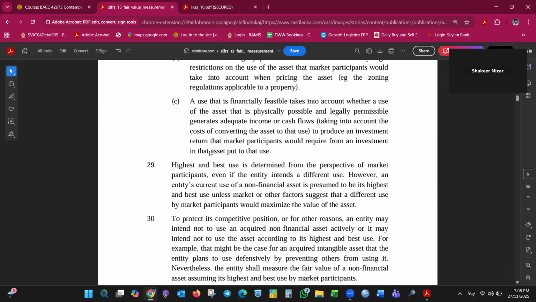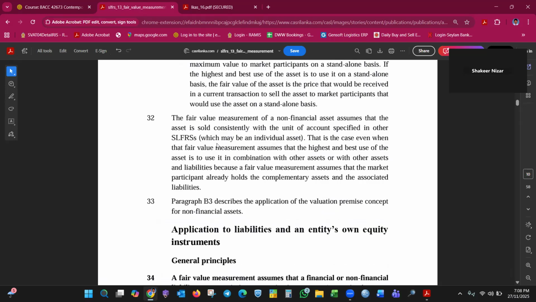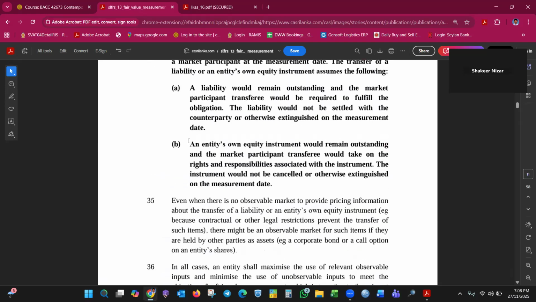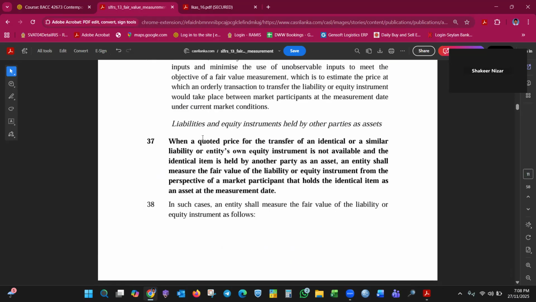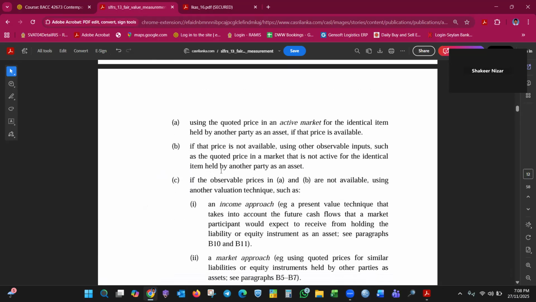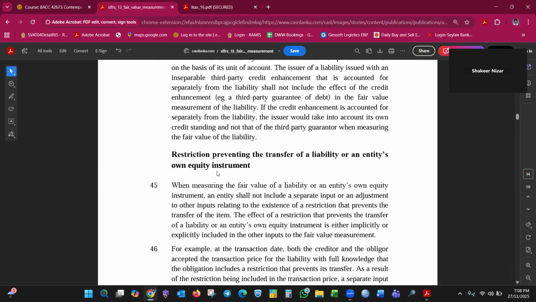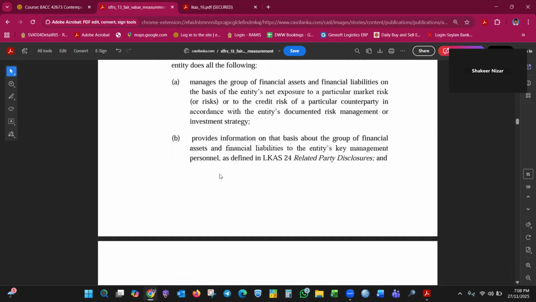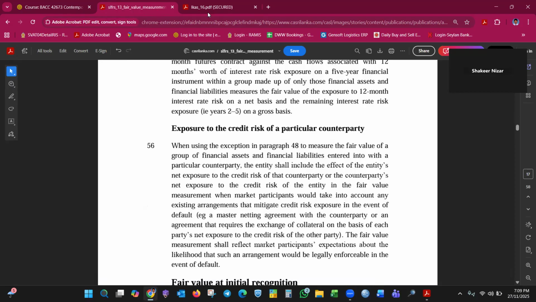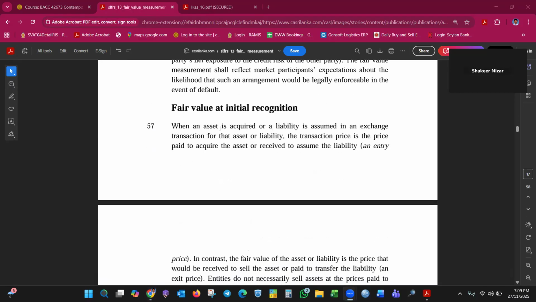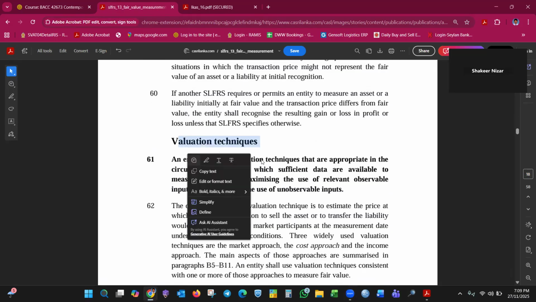Highest and best use in financials, valuation premise. When there is a quoted price, it is observable, right? Fair value hierarchy. Fair value at the initial recognition. You need to read valuation techniques here.